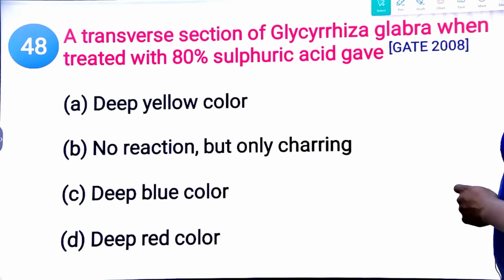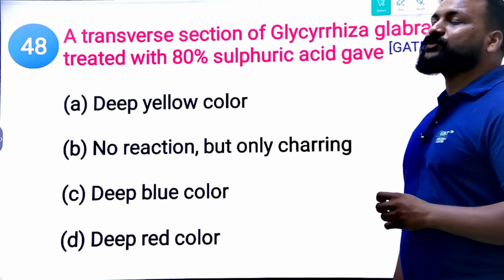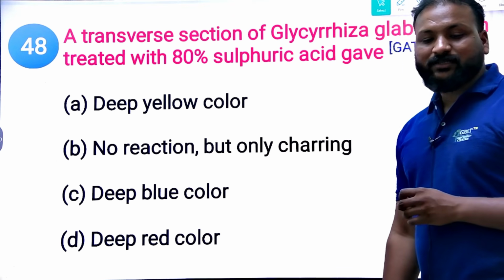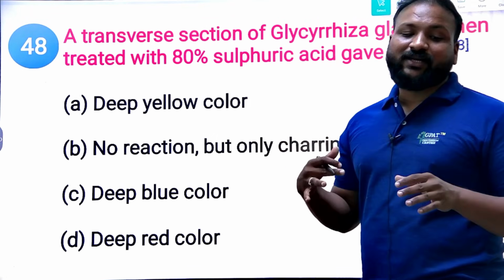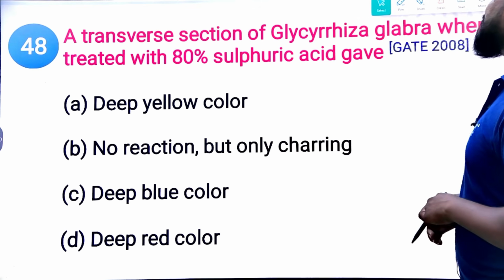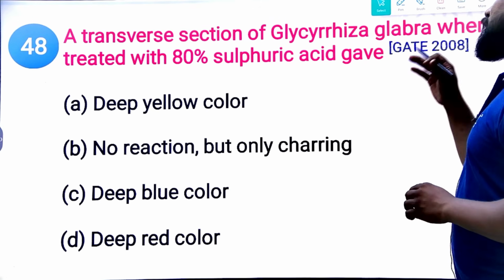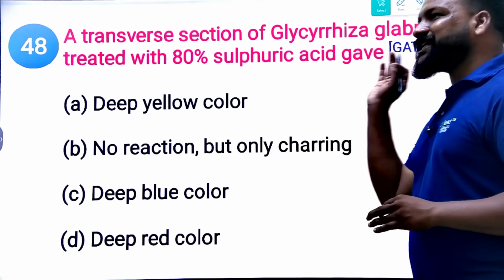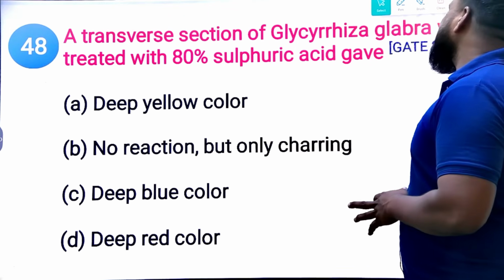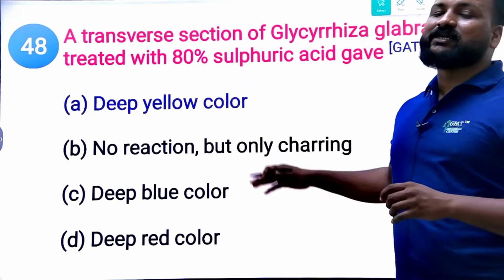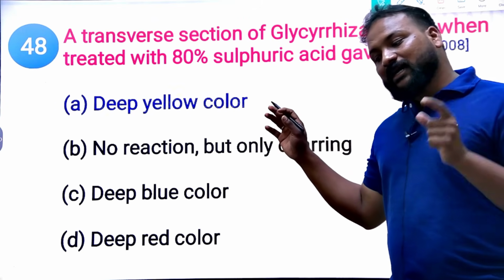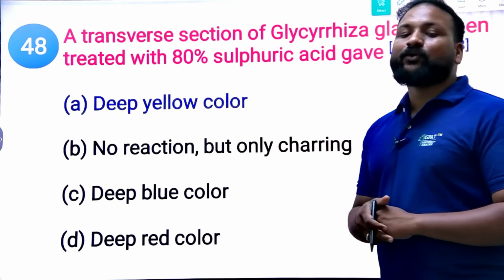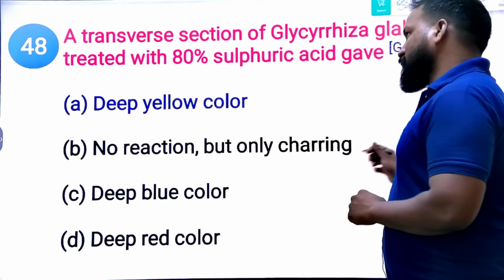The extract of Glycyrrhiza glabra when treated with 80% sulfuric acid gave... GATE 2008 question. Come on. Glycyrrhiza glabra means liquorice. Liquorice is treated with 80% sulfuric acid, which is a mineral acid. Whenever we treat glycosides with mineral acid, it gives a yellow color. Do remember, when we treat any sugar moiety containing compounds, they give us a deep yellow color. Okay, yes. Next.